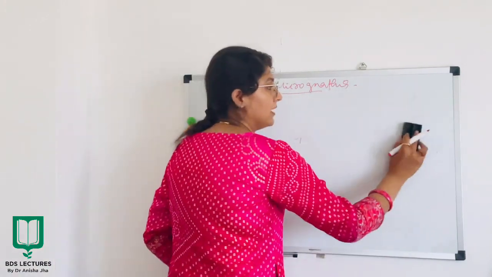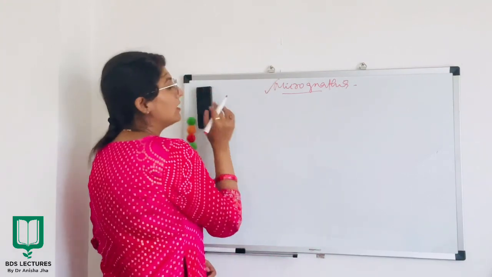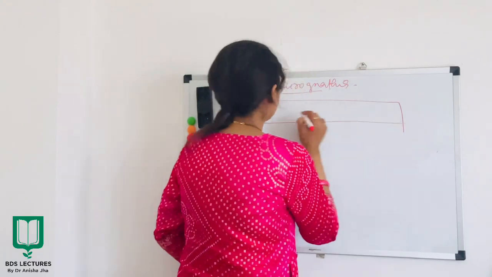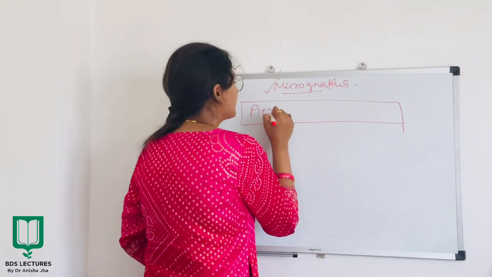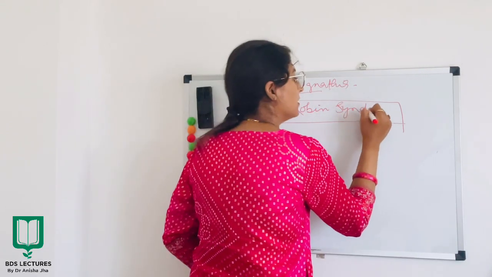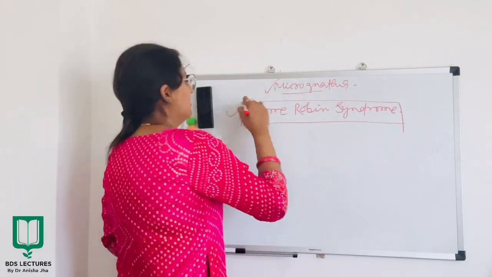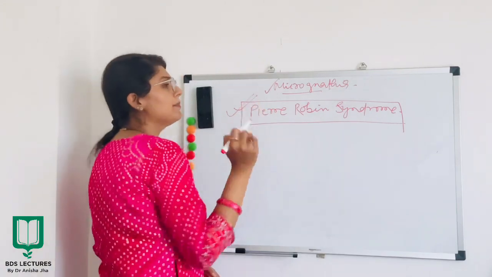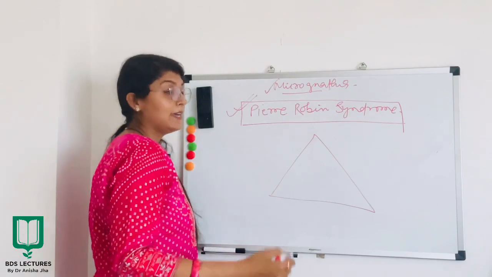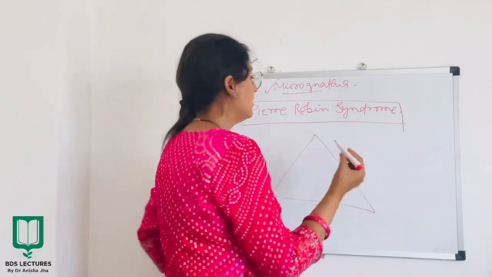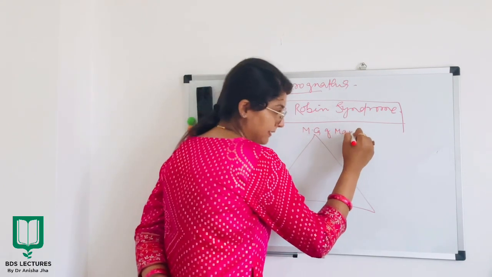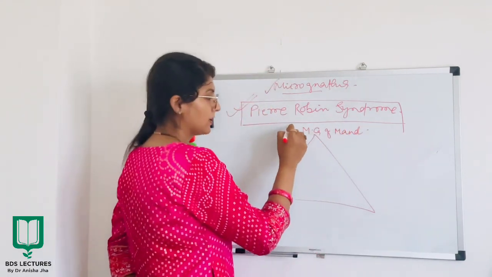Now in micrognathia, I will be discussing a very important syndrome, that is Pierre-Robin syndrome. Alright? This is very important. Pierre-Robin syndrome is basically a triad of clinical features, which include obviously micrognathia of mandible, firstly.